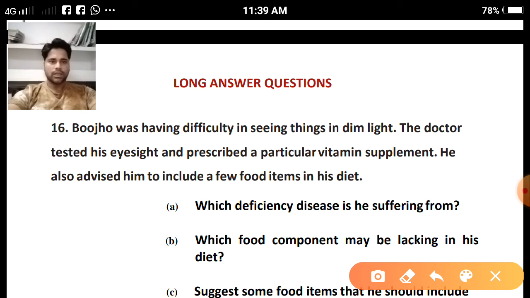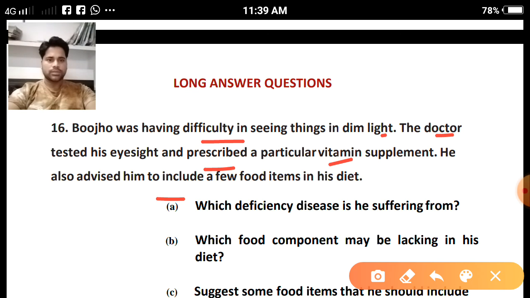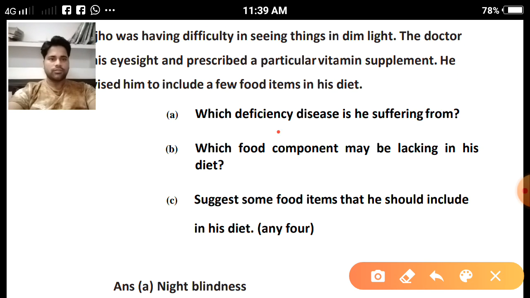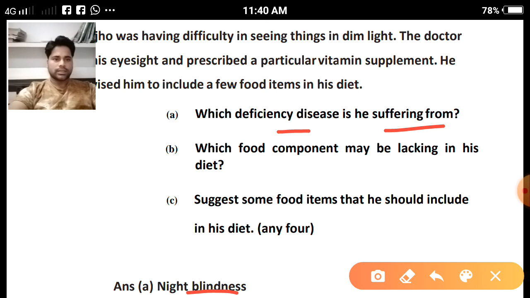Question number 16. Long answer type category. Bujo was having difficulty in seeing things in dim light. The doctor tested his eyesight and prescribed a particular vitamin supplement. He also advised him to include a few food items in his diet. Answer the following questions. Which deficiency disease is he suffering from? The disease that he is suffering from is called night blindness, the loss of vision during the night time. So, this will be the answer.